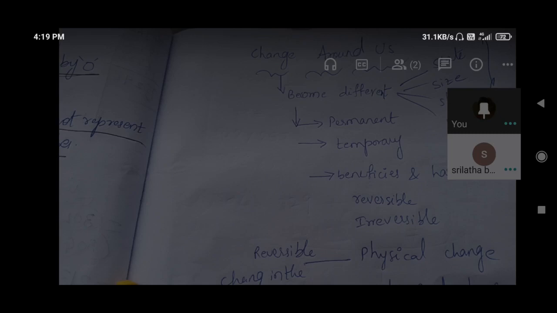Hand picking method means we have to separate by hand only. And sieving means using a sieve. It separates a mixture in which the components are of different sizes. By doing this we can separate, for example, flour from sugar or dal mixed into wheat flour. We have to sieve it, and any dust particles or extra-size particles stay on the sieve, and the remaining flour passes through the sieve, so we get the flour separate and the bigger particles separate out.